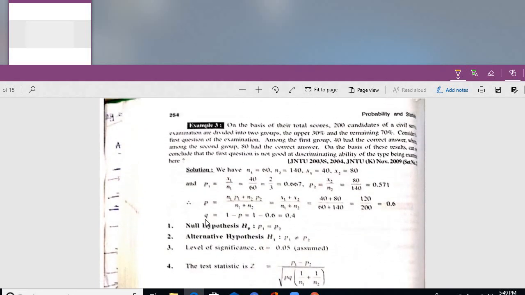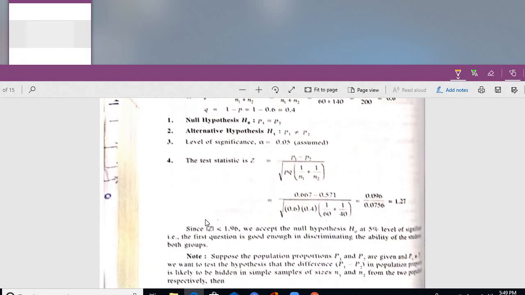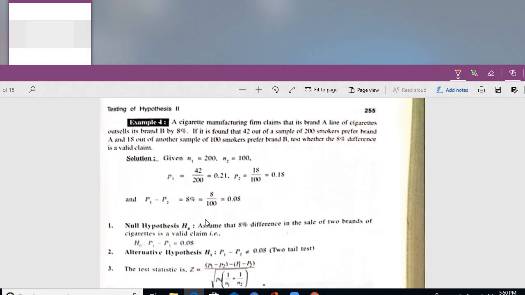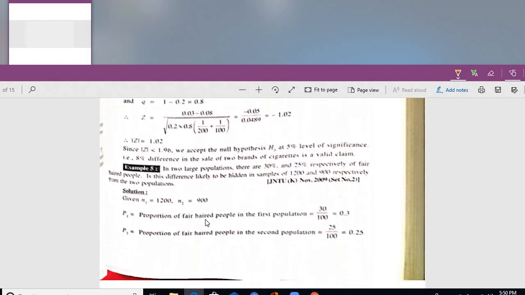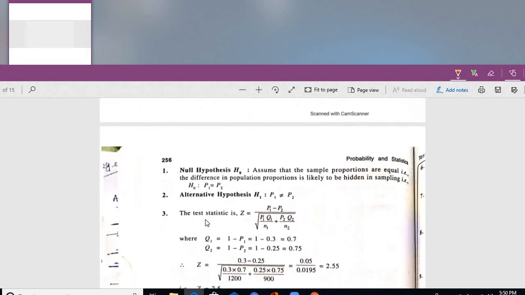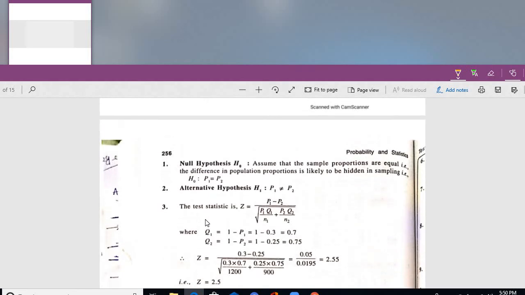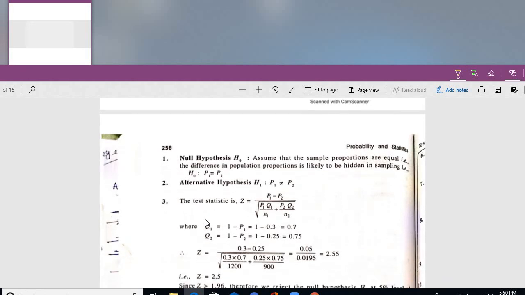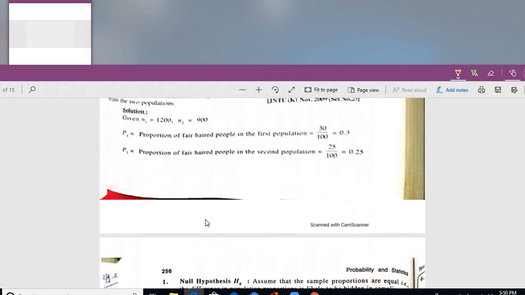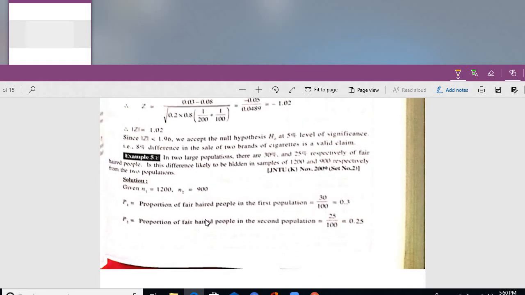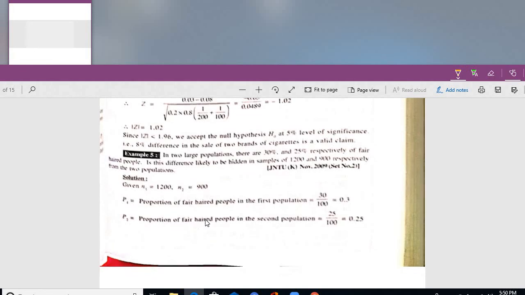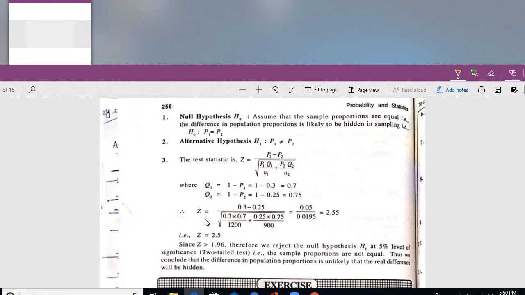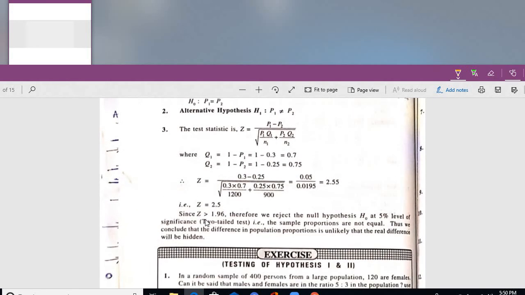Some of the other examples are also there. I have sent this PDF in your Google class. Just go through it. In a similar way, so many examples are given. Null hypothesis. The way is what? First, write the null hypothesis. Always null hypothesis, there is no difference. Assume that the sample proportions are equal. Alternative hypothesis depends upon the problem. If there is any superiority or inferiority, superiority is right tail, inferiority is left tail, and if no such comparison is there, then two tail. Like that H1, P1 is not equal to P2 type. Test statistic, you have to calculate.